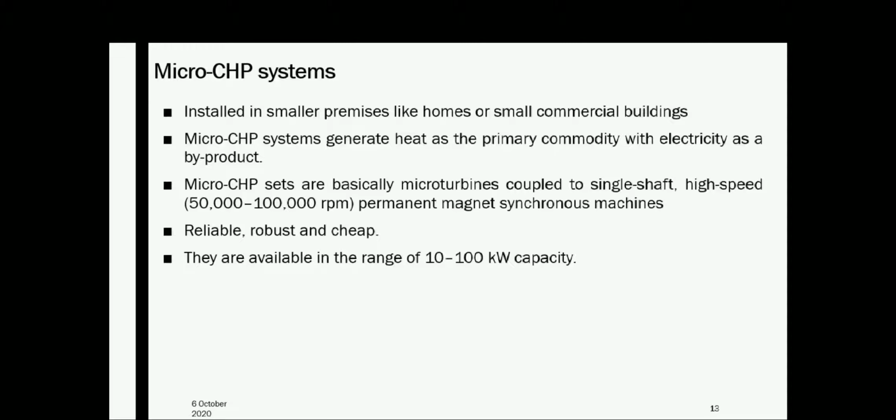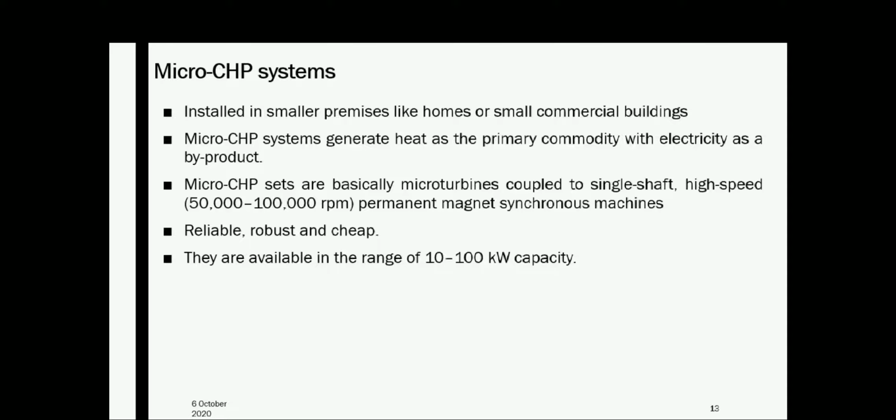That is the difference. The energy generation of a micro CHP system is mainly dictated by the heat demand of the end users. So the need for installing a micro CHP system arises when users have some sort of heat demand, because heat energy generation is the primary commodity there. Because of this operating model and the fluctuating electrical demand of the structures, micro CHP systems often generate more electricity than